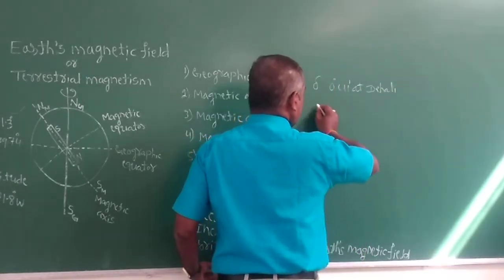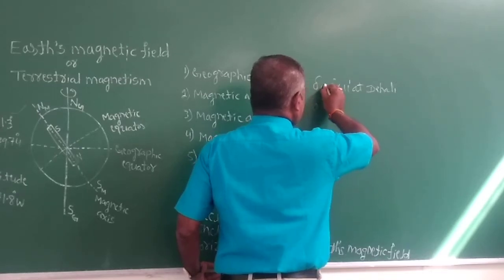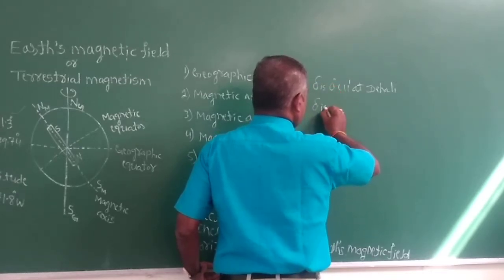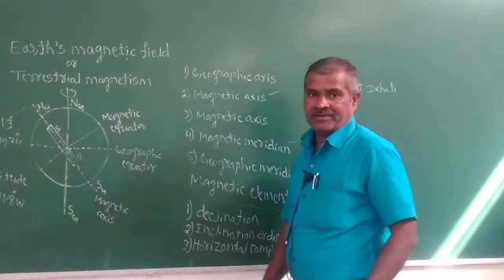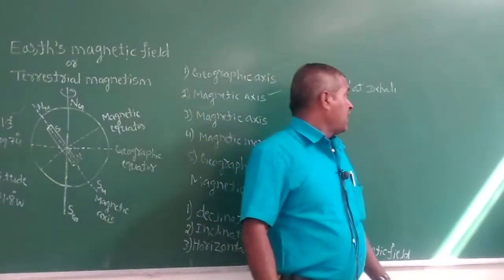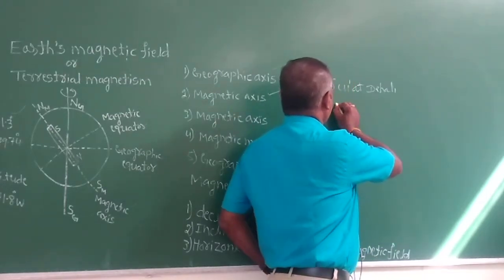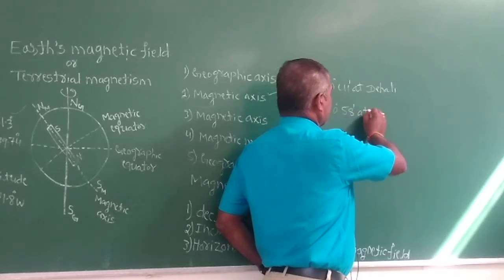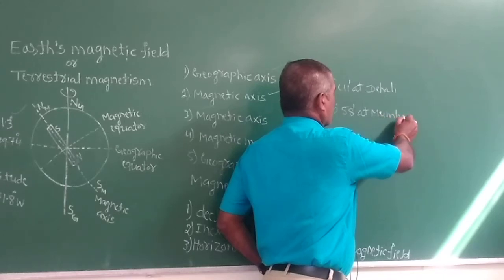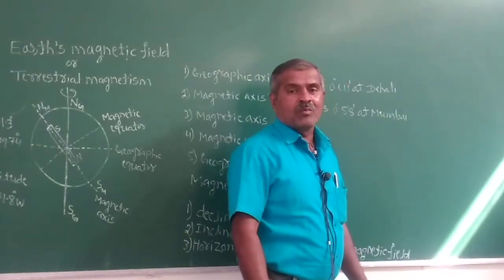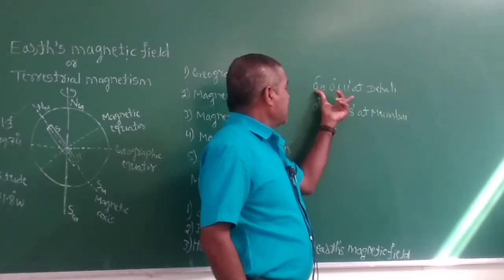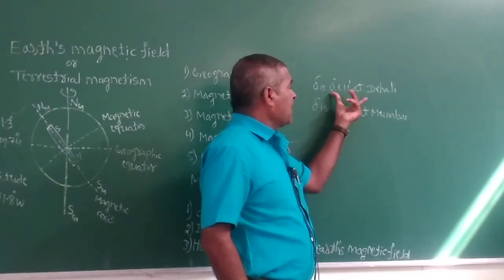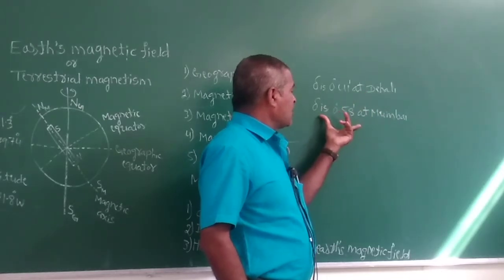At Delhi, delta is 0 degree 41 minutes, and at Mumbai, delta is 0 degree 58 minutes.